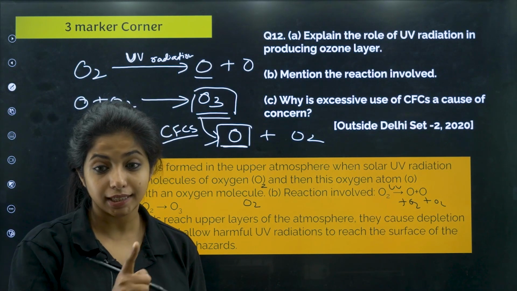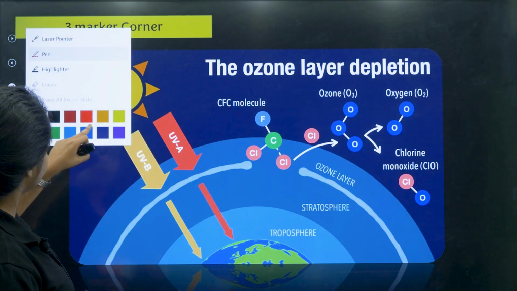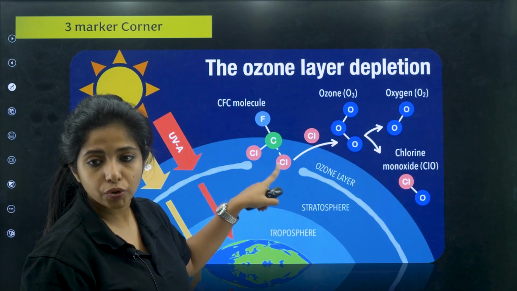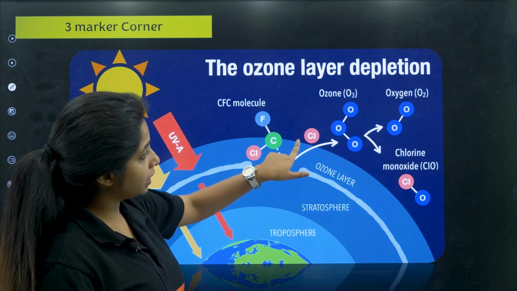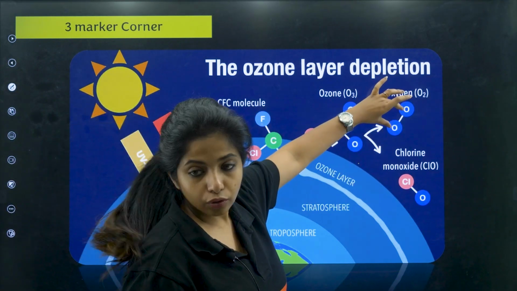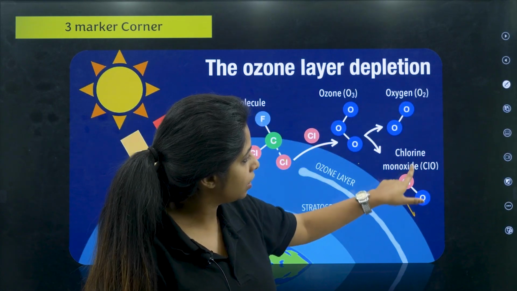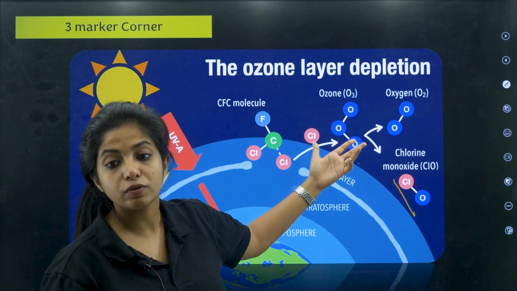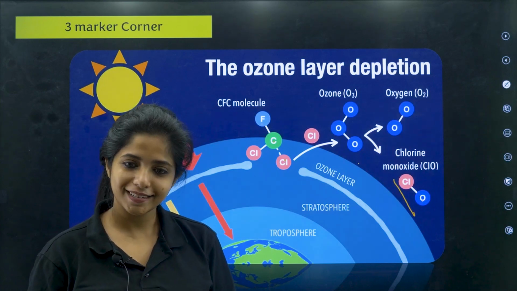Cool. So everything is linked. Remember that. Now let's see what CFC does. CFC has a C, two Cl, that is chlorine, and one F, fluorine: chlorofluorocarbon. This Cl is going to dissociate O3. It is going to break down O3 into what, children? Oxygen and one oxygen atom. Now this oxygen atom combines with Cl to form chlorine monoxide that you see over here. So basically you are breaking down the ozone which was being made with the help of UV radiation. Works? Okay?